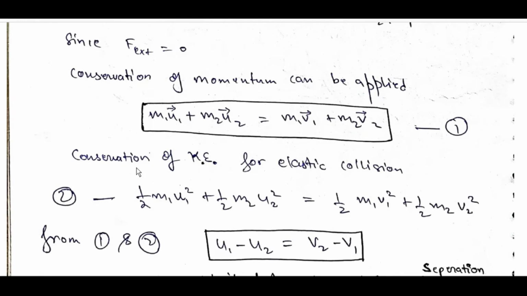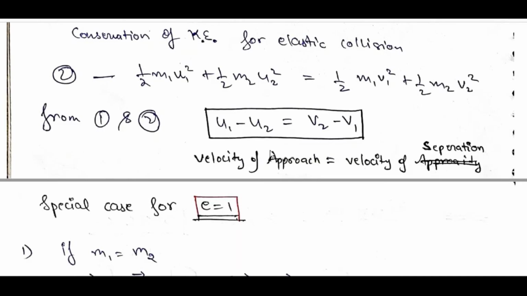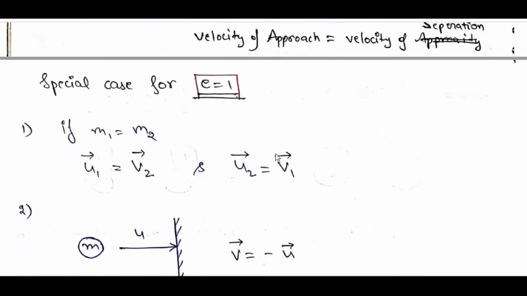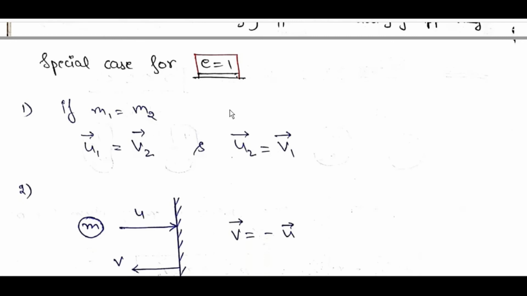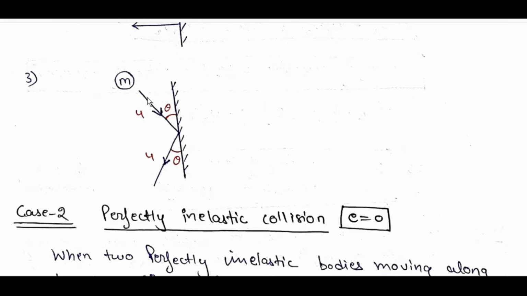Conservation of KE for elastic collision: half m1 u1 square plus half m2 u2 square is equal to half m1 v1 square plus half m2 v2 square. So u1 minus u2 is equal to v2 minus v1: velocity of approach is equal to velocity of separation. Special case for e is equal to 1, if m1 is equal to m2, v1 is equal to u2 and v2 is equal to u1. In this case the residual velocity is minus u; at an angle theta, it will again move with u.